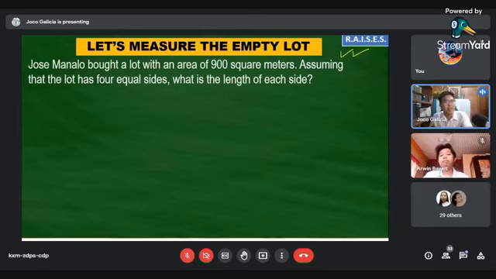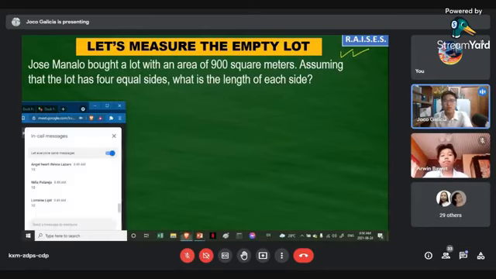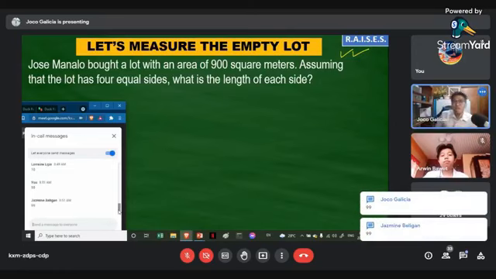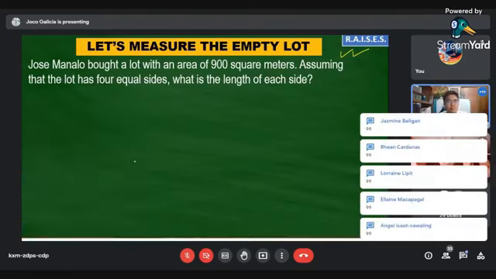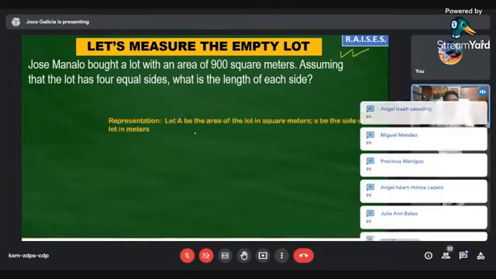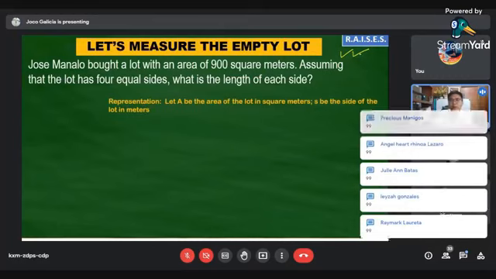Now, assuming that the lot has 4 equal sides, for one asterisk, class, what is the shape that has 4 equal sides? Lazaro. Square po, sir. Very good. It is a square. Now, we have to illustrate our problem.